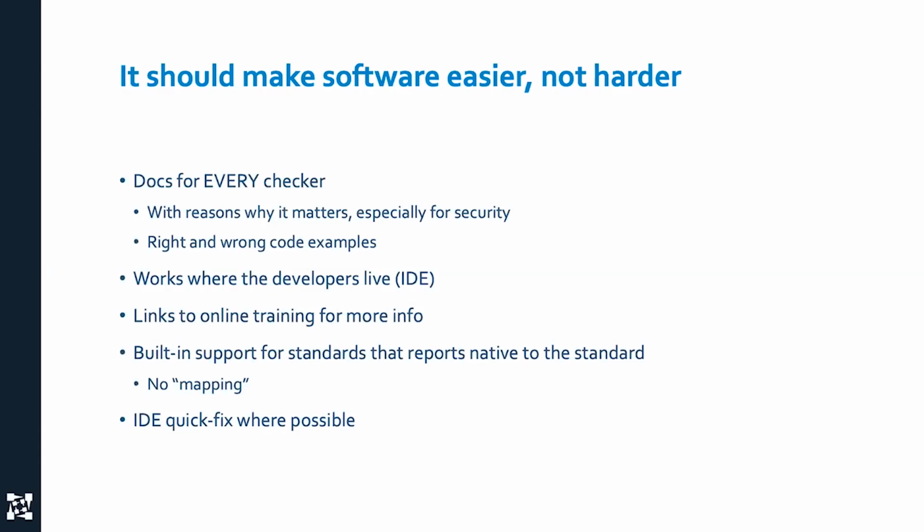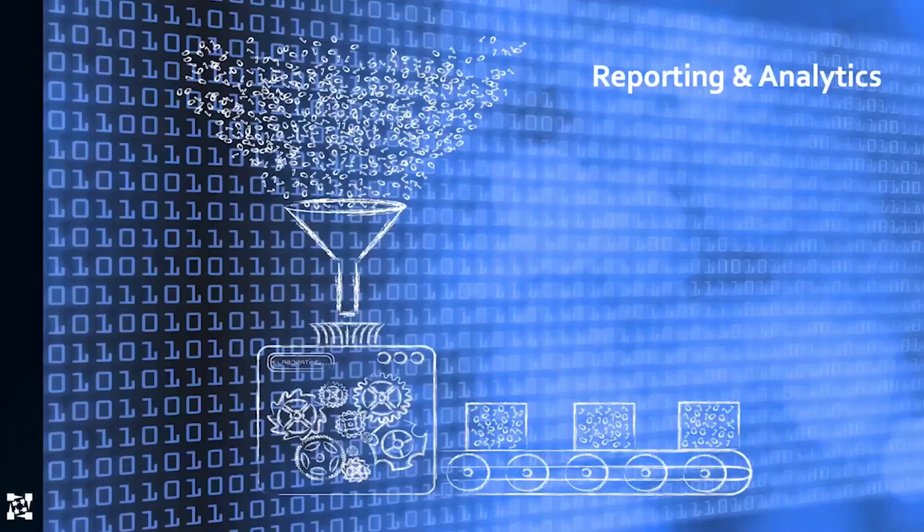When I'm doing CWE or MISRA or PCI, it looks like I'm doing PCI and not some funny abstract overflow error where I don't know what item in the standard it's part of. And where possible, quick fixes. Now, I'll give you a caution. Quick fix only works on the most trivial violations, but if you're trying to enforce a particular kind of coding standard, it's a great way to quickly come into compliance and again, reduce that noise. So it can be important.